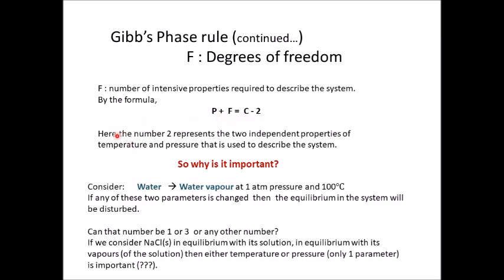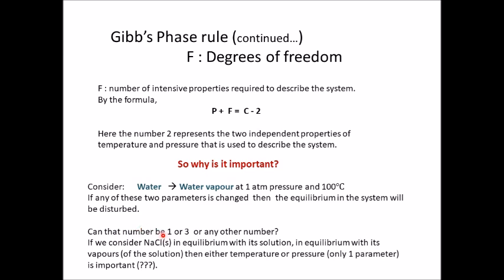Let us see how. The number 2 represents two independent properties, temperature and pressure, and both are needed to describe the system. Which system? Water changing into water vapor at 1 atmospheric pressure and 100 degrees Celsius. If any of these two parameters is changed, the equilibrium in the system will be disturbed. So here you see this is actually a reversible process where water is changing into water vapor and water vapor changes back into water. That means at 1 atmospheric pressure and 100 degrees Celsius, there is equilibrium between liquid water and water vapor.